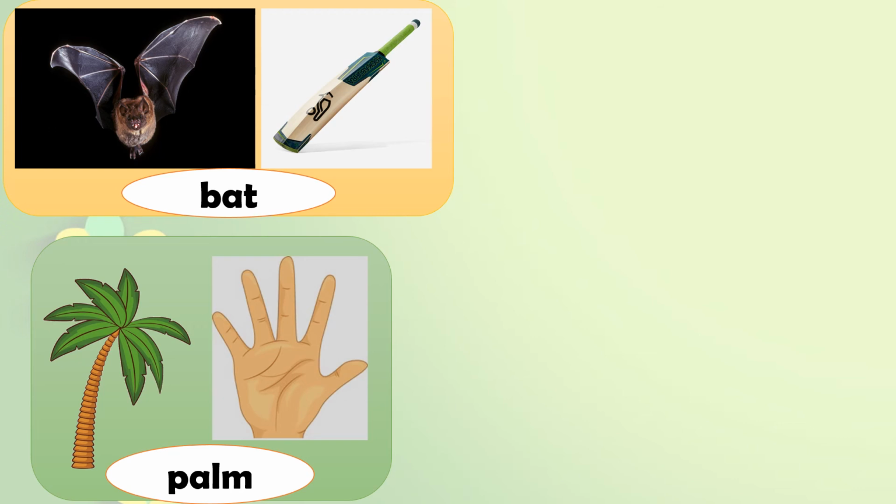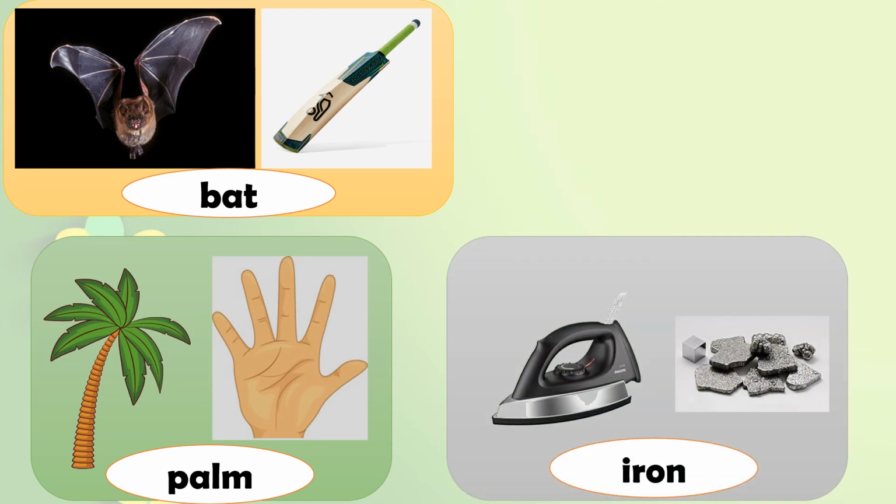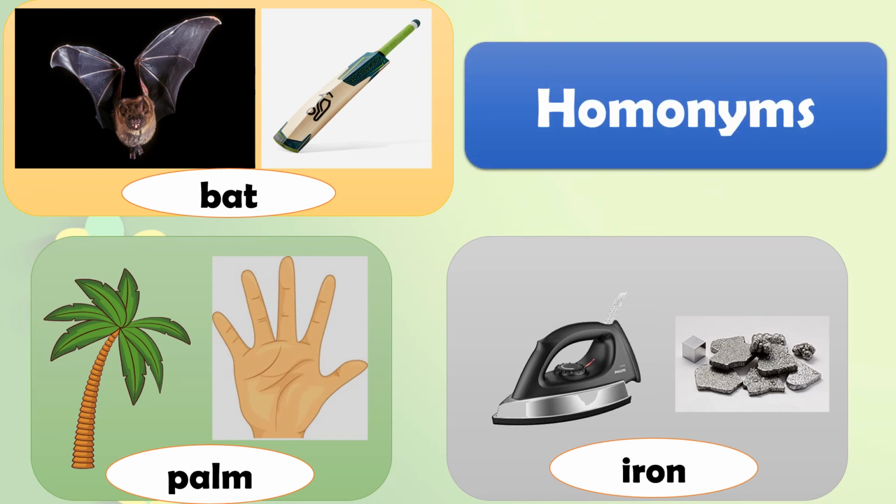In the second picture, a palm tree and the palm of our hand. And in the third picture, an ironing iron and the metal iron. So here you can see the spelling is the same, the word is the same, we pronounce it the same but they have different meanings. So they are known as homonyms. That is a combination of homophones and homographs.